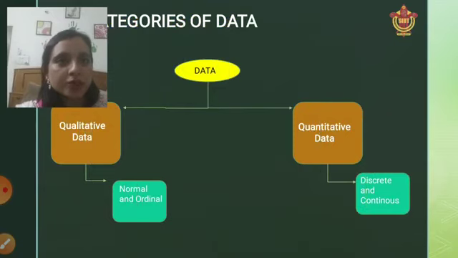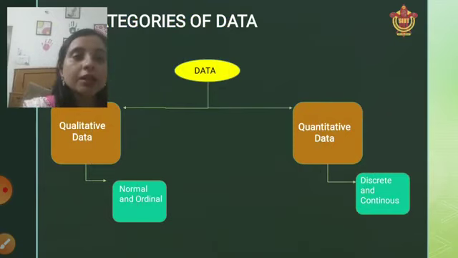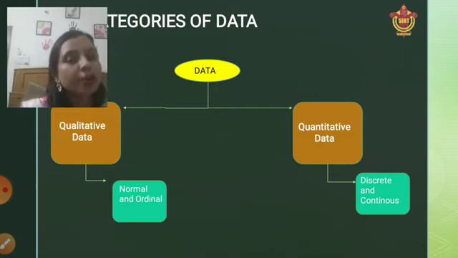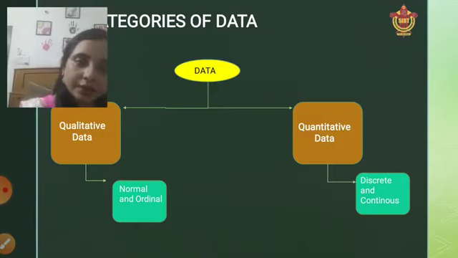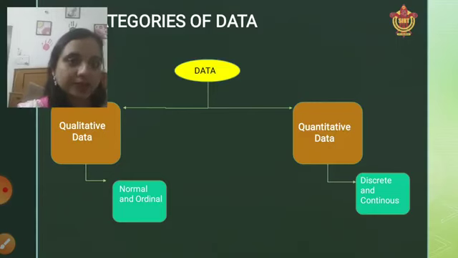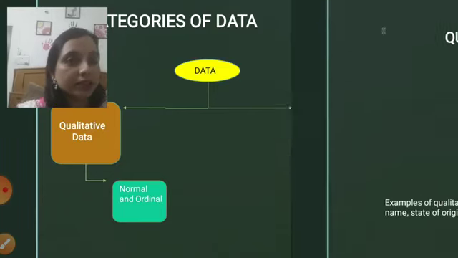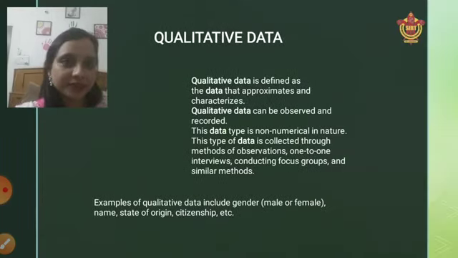Coming on to our next topic, that is categories of data. Data can be categorized as qualitative data and quantitative data. Qualitative data is further classified as nominal and ordinal, and discrete and continuous data are the parts of the quantitative data. Let's start with the first one, that is qualitative data.